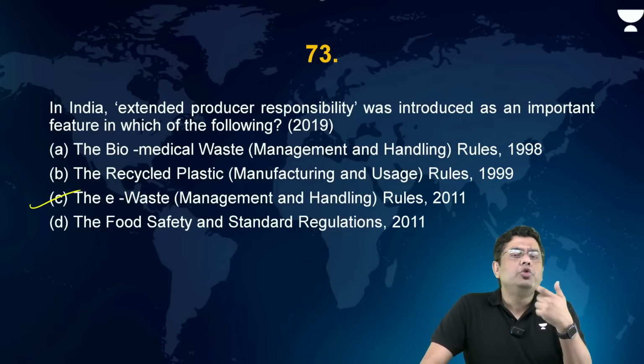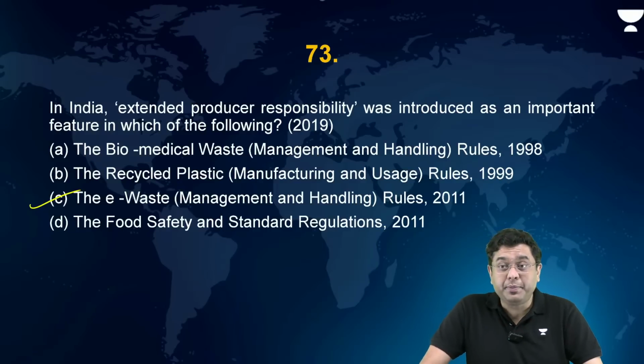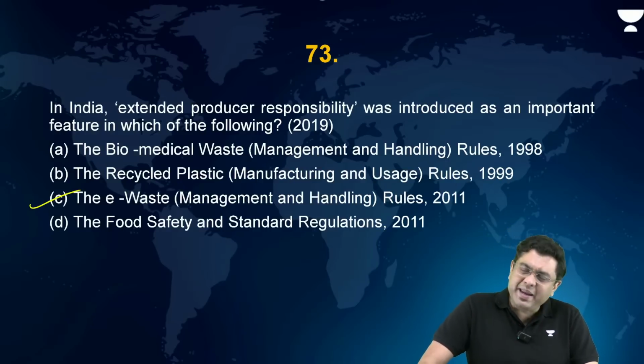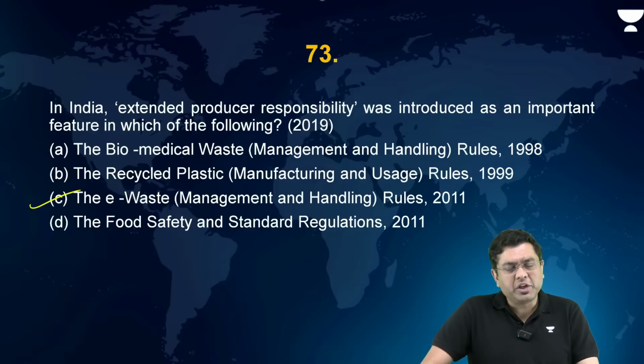Thereby, you have the tradable EPR certificates introduced as per the later amendments, which makes the adherence to EPR, the meeting of the targets, much more practically implementable.